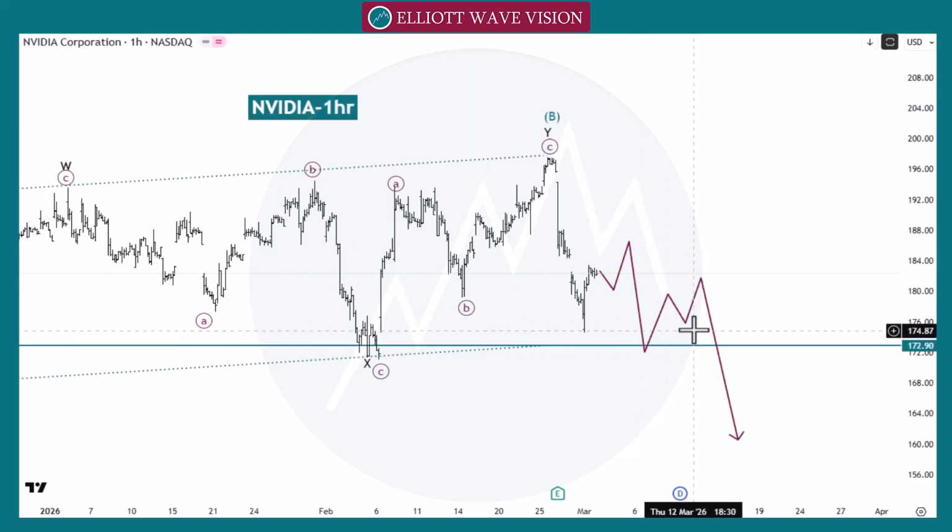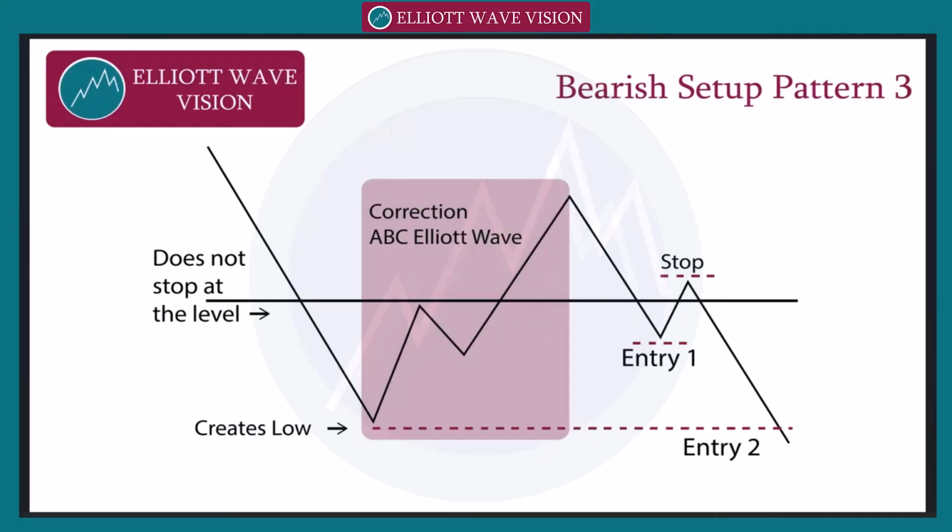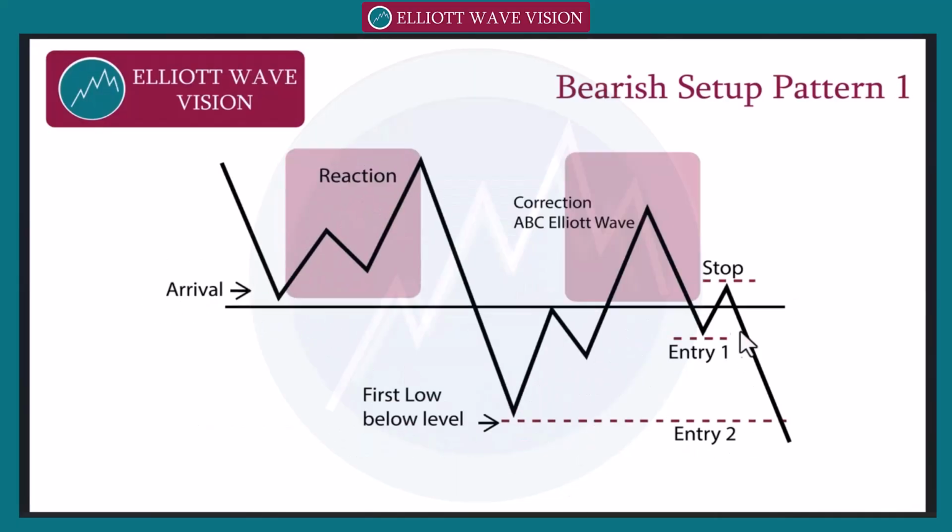Then we will go with this wave B towards the next point. Let's check the classic trading level pattern for the bearish side. At this point, we need to wait for the classic trading level pattern at 180 or 172. Like arrival, the market already gave us the arrival. Now this reaction is in play.